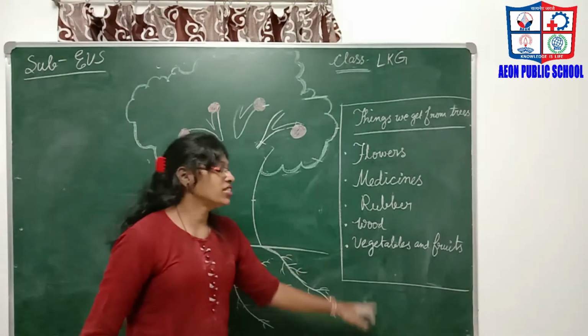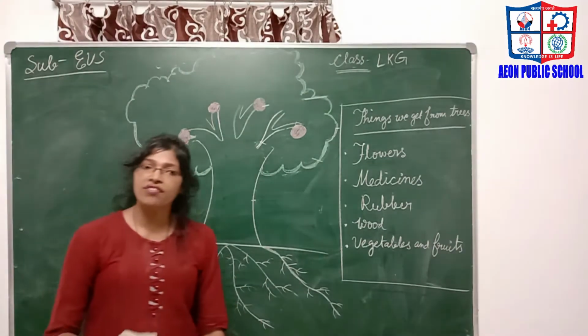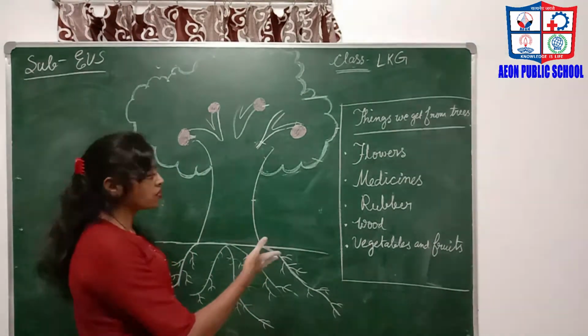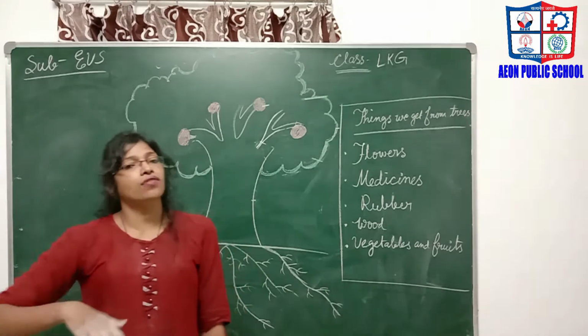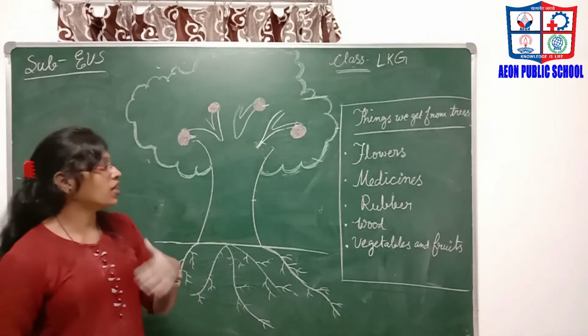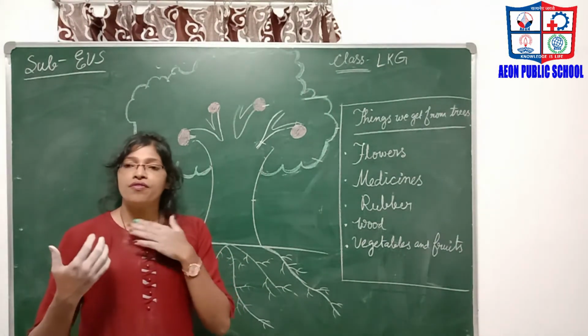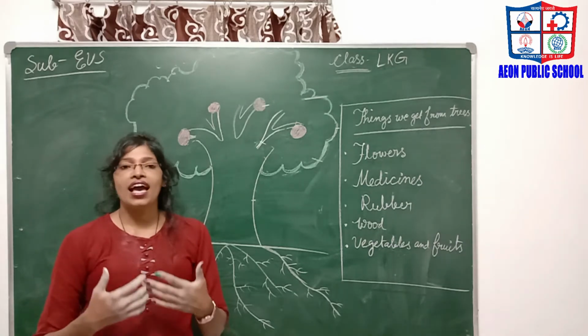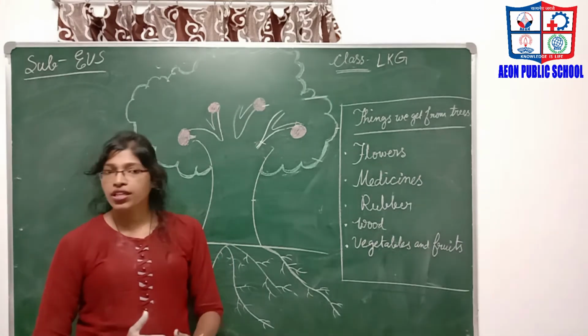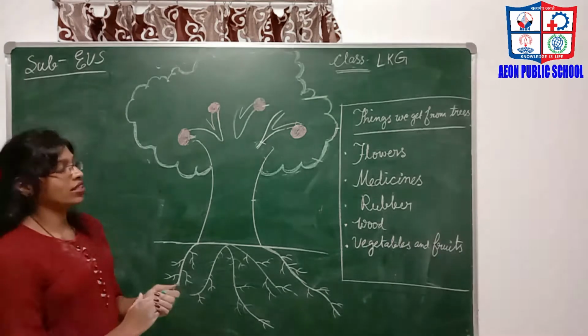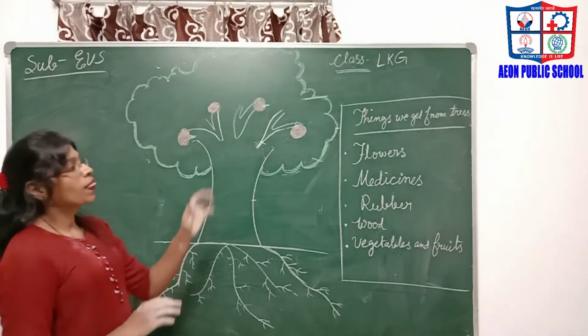The last one is vegetables and fruits. Fruits are very essential for our body, and green leafy vegetables are also essential for our body. They help us to keep fresh, healthy and fit. So these are the things that can be got from trees.